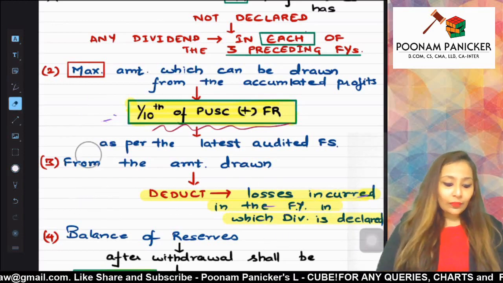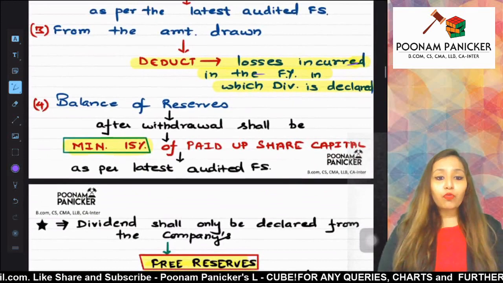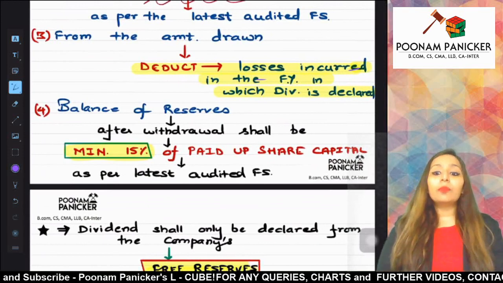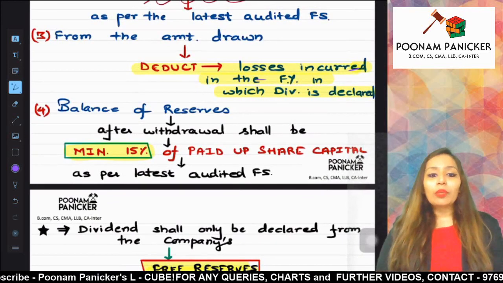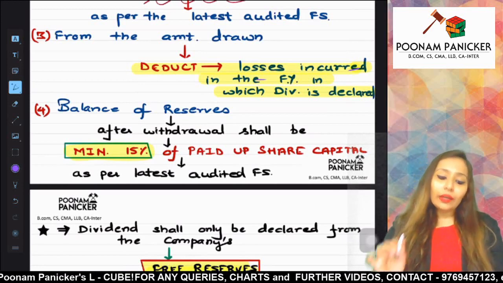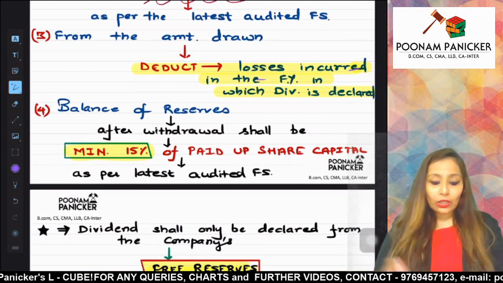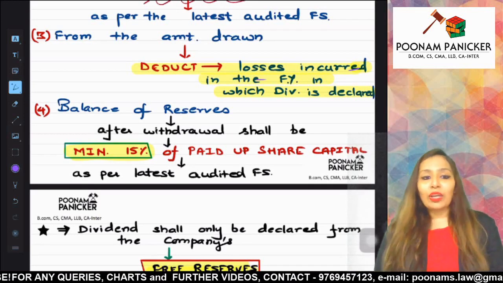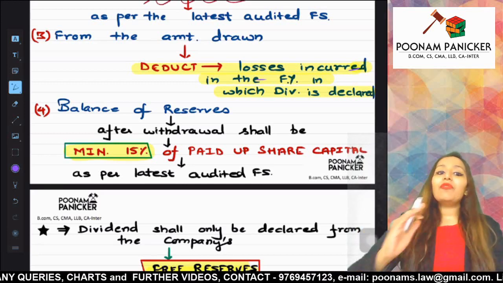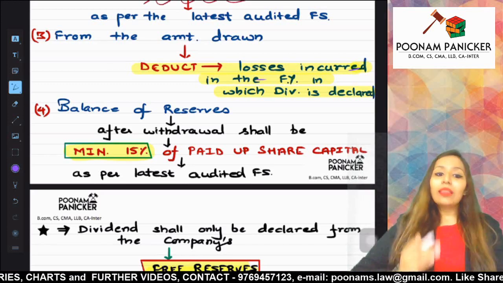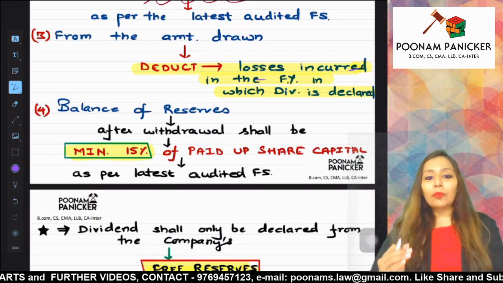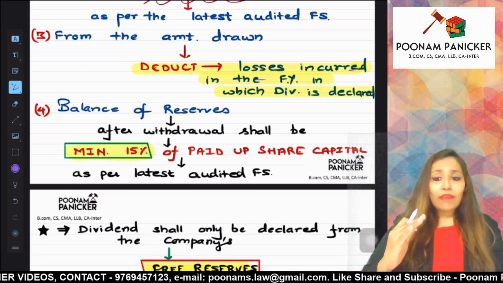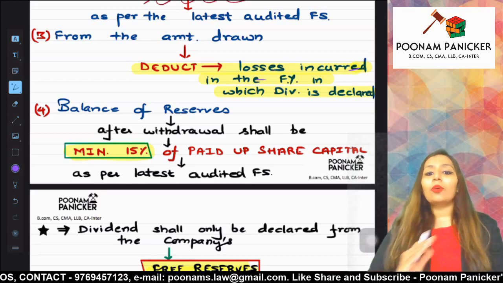And the third figure is going to be according to sub rule 4, which is going to give you how much is the balance in the reserves which will have to be maintained after the withdrawal of the requisite amount from the reserves. So how much is the balance which is going to be left in the reserves after the withdrawal is going to be the third figure. The first figure according to sub rule 1, second figure according to sub rule 2 and 3 together, and the third figure according to the fourth sub rule, which will talk about how much balance will be left in the reserves after the withdrawal. Now let us have a look at a practical question which will make your concept extremely clear.